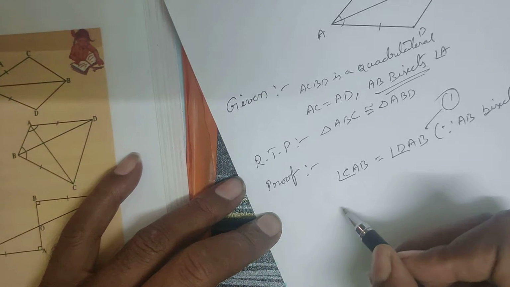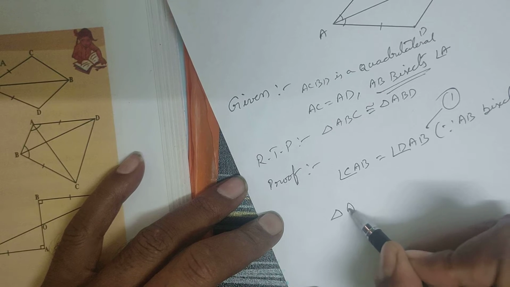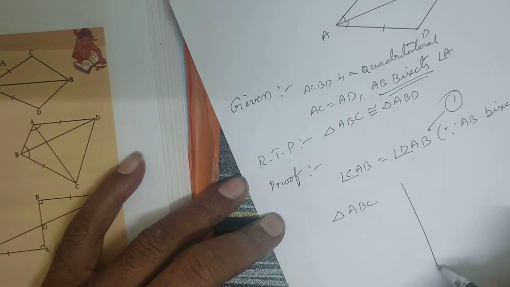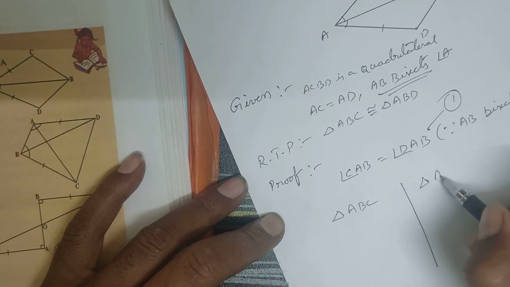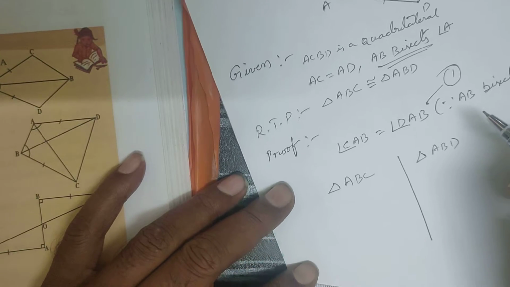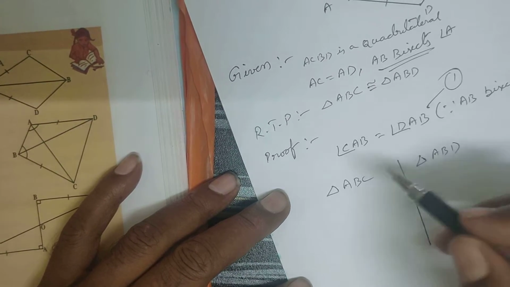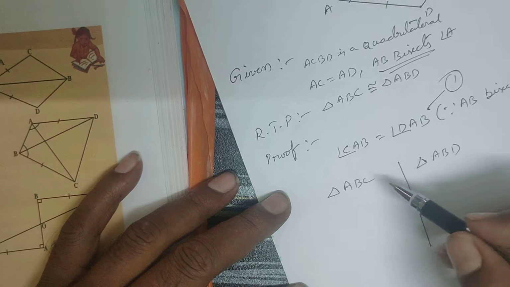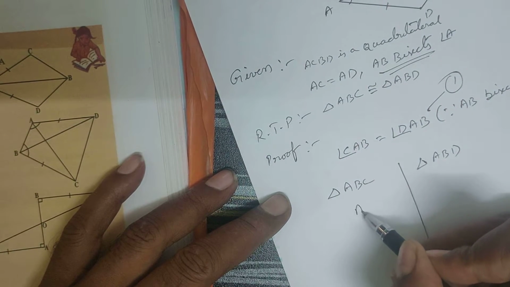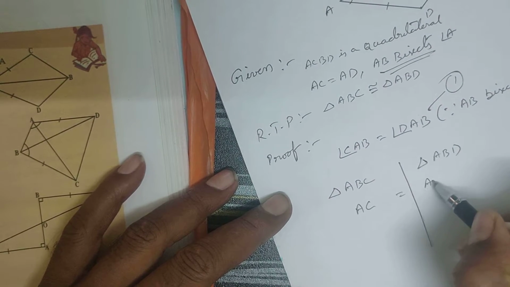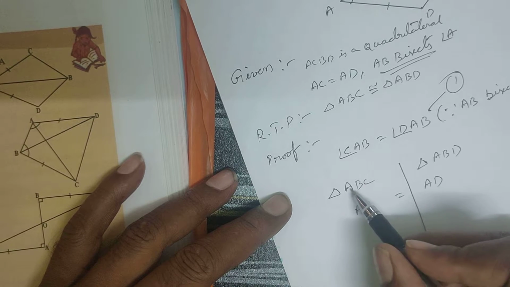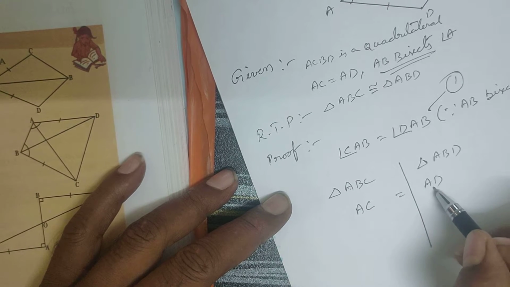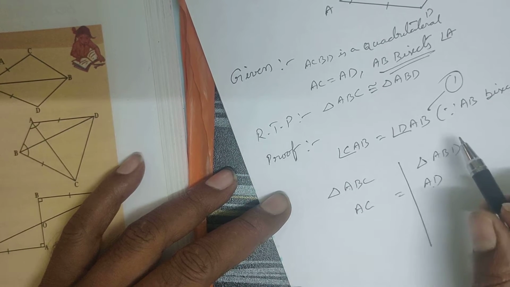Then now I am comparing triangle ABC here, and I am keeping one line here, and triangle ABD here. Okay, I am comparing these two. So first, they gave AC is equal to AD, so I wrote AC is equal to AD. AC should be a part of triangle ABC, AD should be a part of triangle ABD.